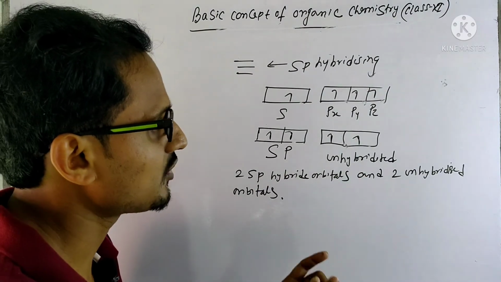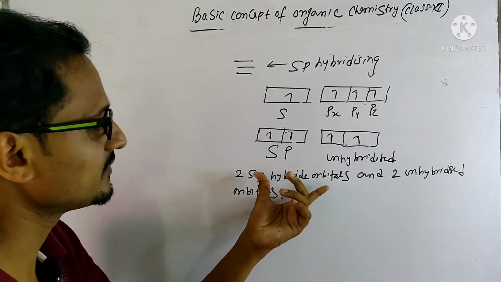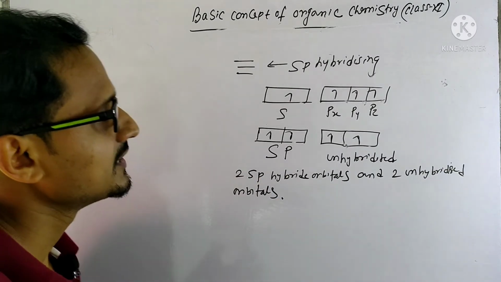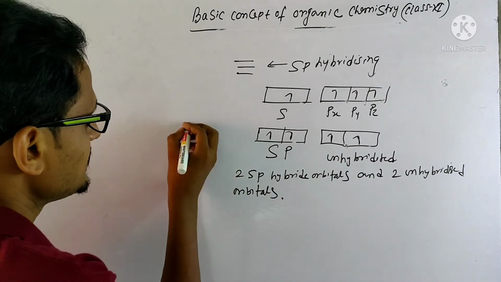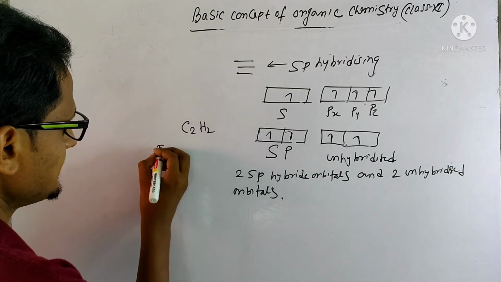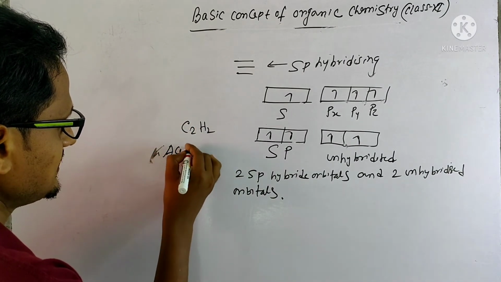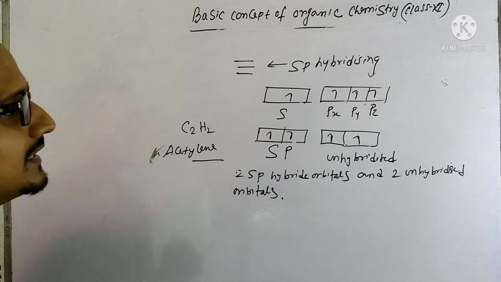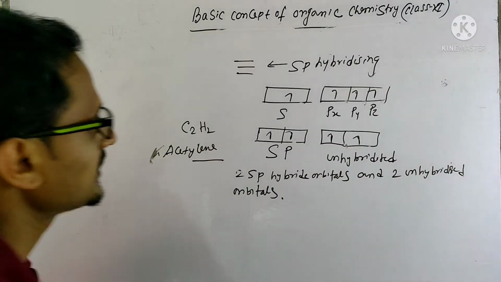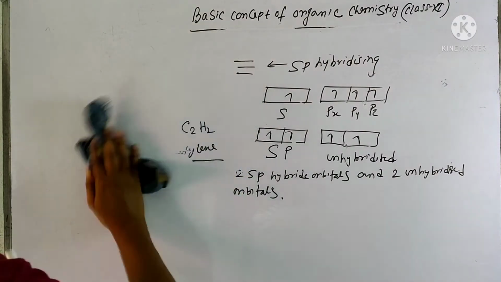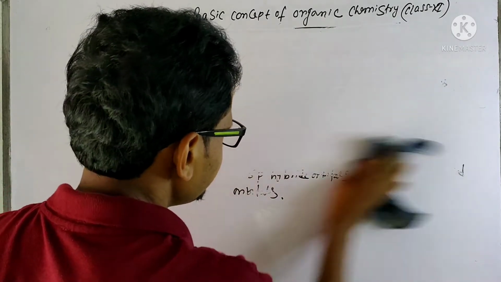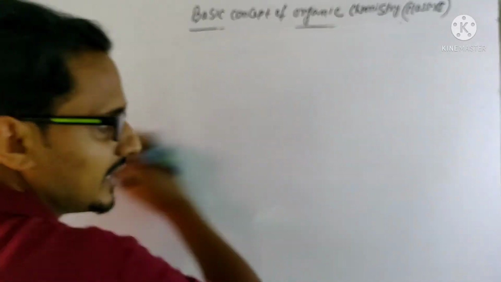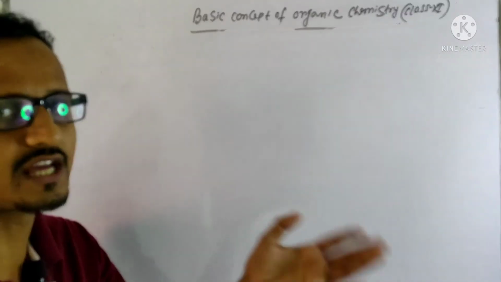The unhybridized orbitals will form the pi bonds, but the hybridized orbitals will form the sigma bonds. So it will be applicable in the case of C2H2, that means acetylene. In acetylene, we will observe that sp hybridization is there. Now how can it be done? See, what I told, two sp hybrid orbitals and two unhybridized orbitals.